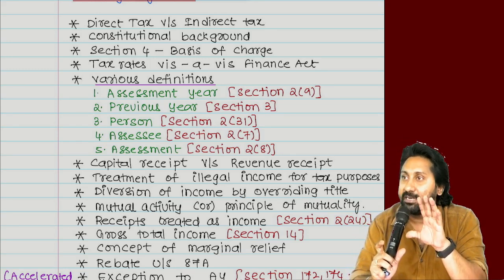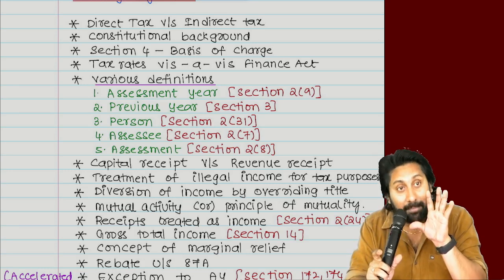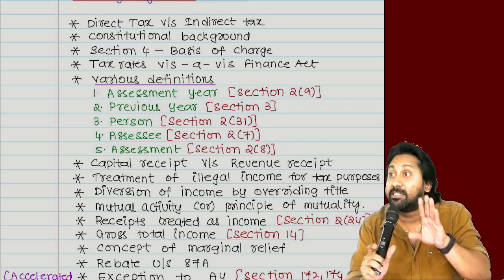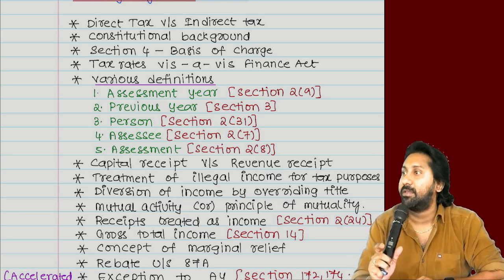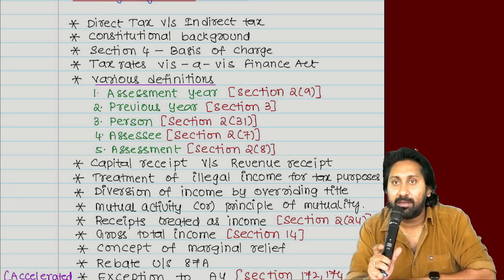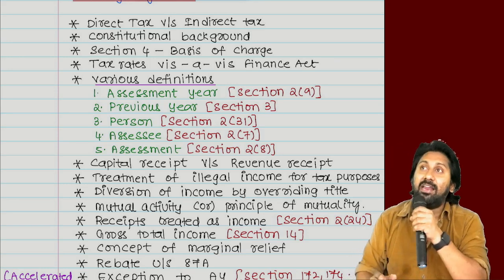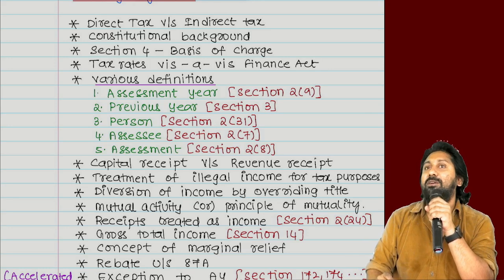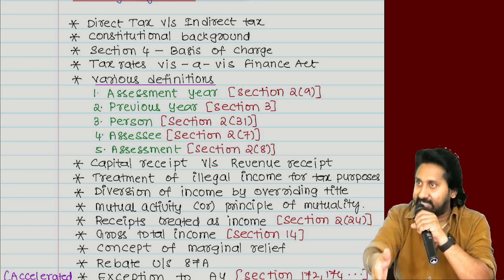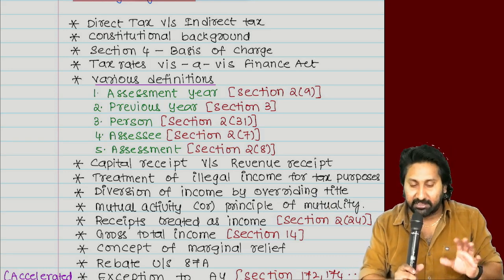Agricultural income is taxable or not taxable? Loudly? But it is taxable in some cases. That concept is the scheme of partial integration. I told you, for agricultural income there is one concept called SOPI, the scheme of partial integration. In that, agricultural income is not taxable, but some portion of that income will be taxable. How it will be is a super area. We will see it in tomorrow's class in the agricultural income area. Okay, so that's the point.